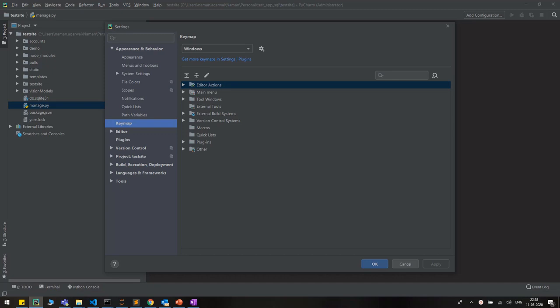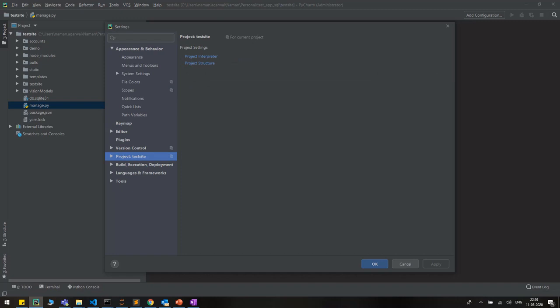I really haven't used all this, but what I have used is this. You can see in your editor settings a small icon here, Project, and this is test site. Test site would be the name of the project you are going to use. You will see two things here, Project Structure and Project Interpreter.